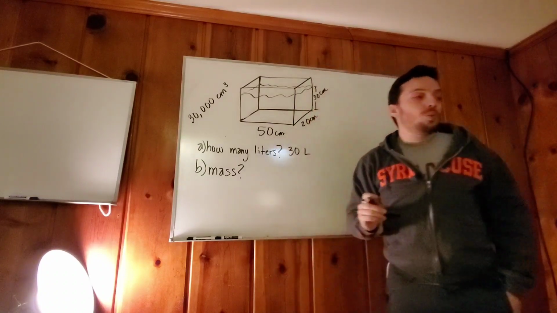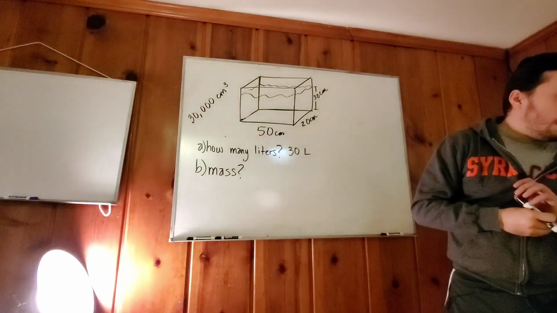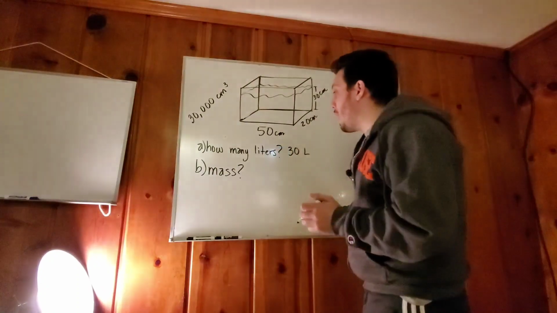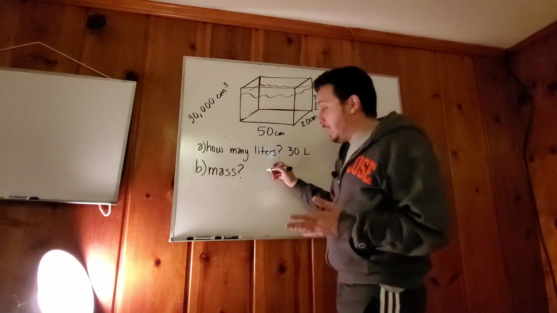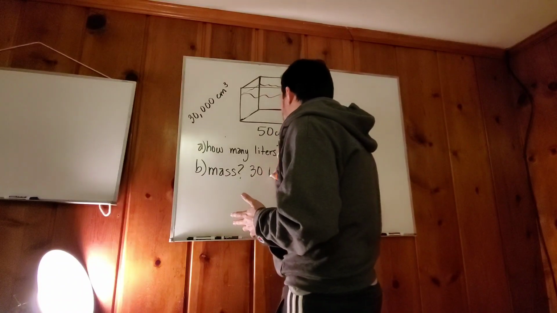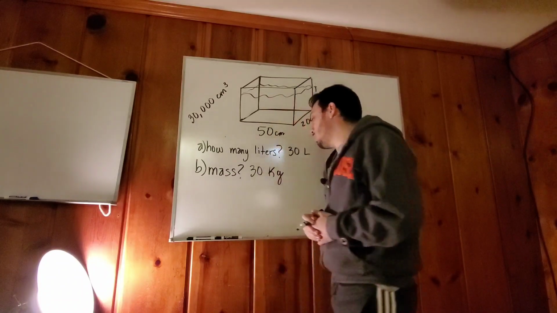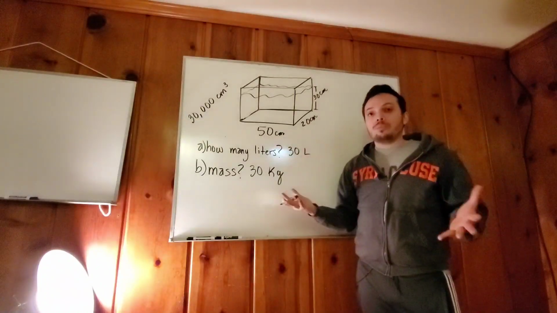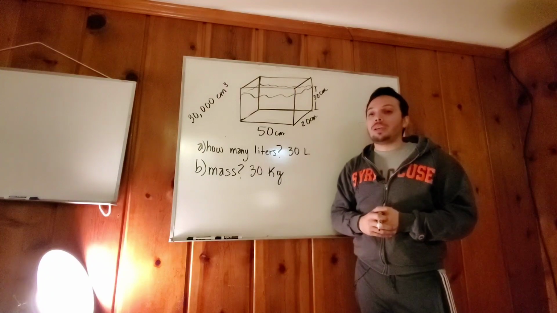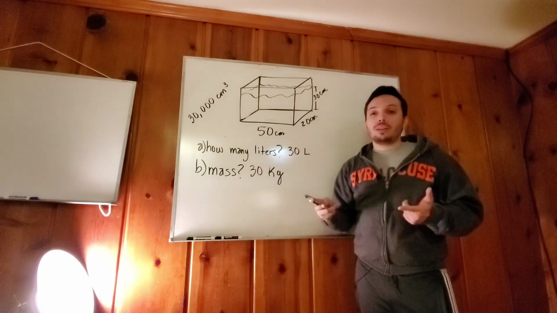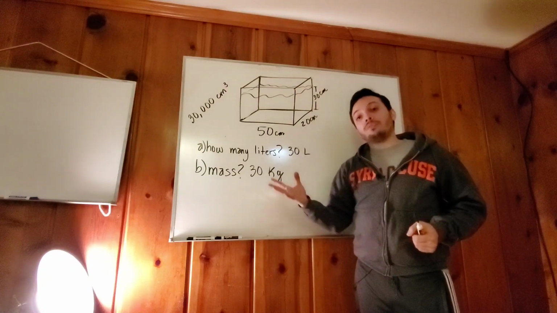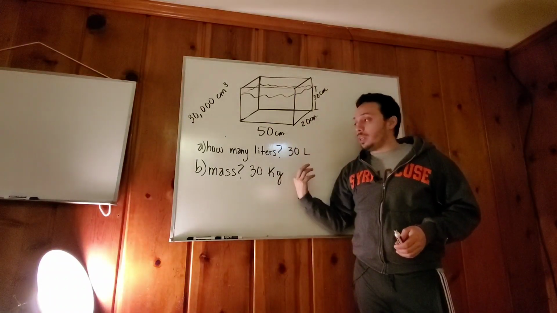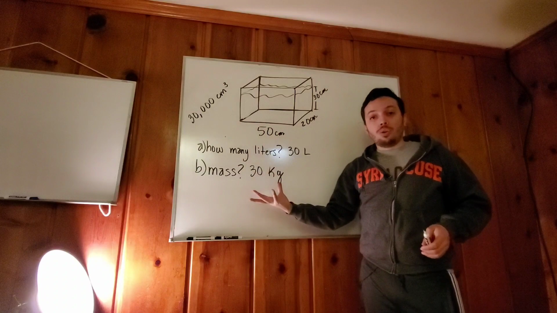He has 30 liters of water in that aquarium. And now the mass. Well, 30 liters would be the same thing as 30 kilograms, according to what we learned at the beginning. That's why I'm telling you, this is a very easy lesson, because as long as you know that there's 1 liter for every 1,000 centimeters cubed for every 1 kilogram, that's all you need to know.